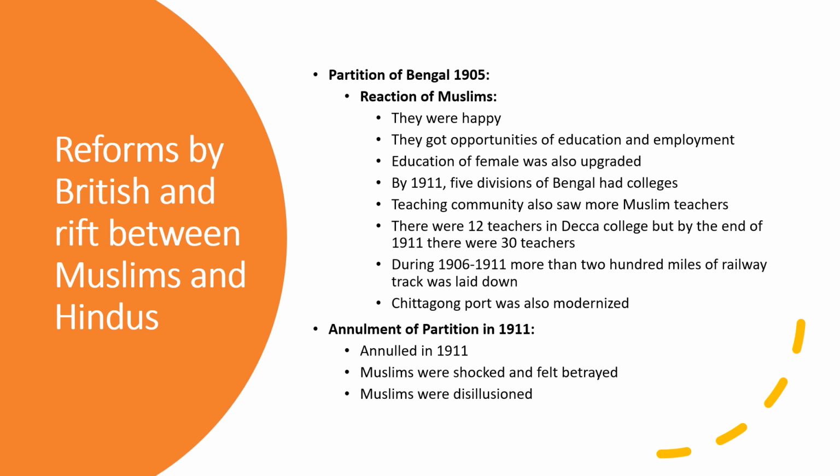By 1911, 5 divisions of East Bengal had colleges. Before 1905, East Bengal did not have any good college. But after the partition, development started, education was developed, and East Bengal started making colleges. Teaching community saw more Muslim teachers. There were 12 teachers in Dhaka College, but by the end of 1911, there were 30 teachers. During 1906 to 1911, more than 200 miles of railway track was laid down. Chittagong port was also modernized, and East Bengal was developed.